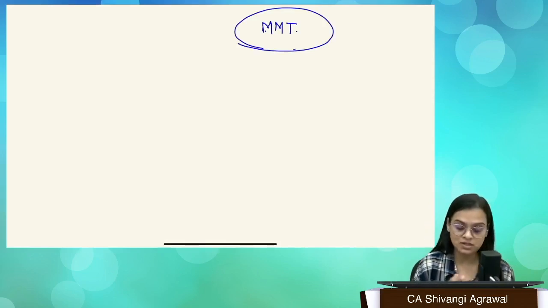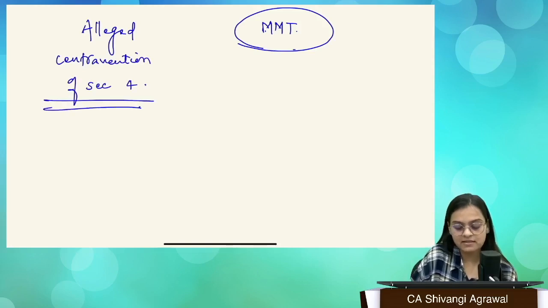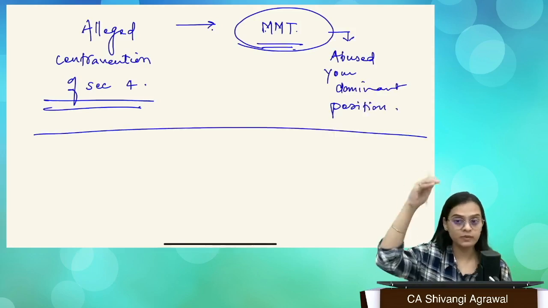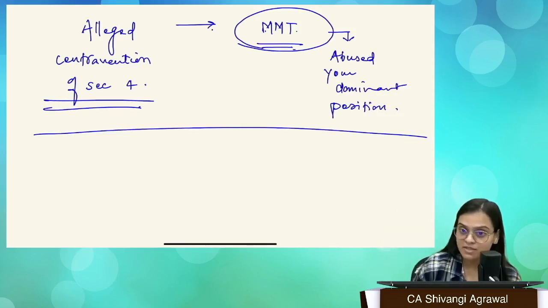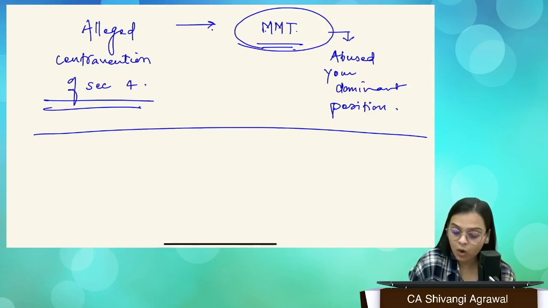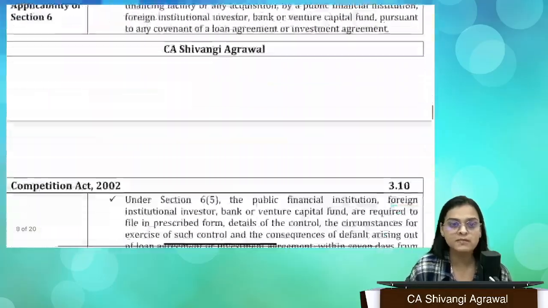Okay, so we are actually discussing the alleged contravention of section 4. That means there is an allegation against MMT that you have abused your dominant position. Okay, this is the alleged contravention and this is what we're discussing. The first thing is, is MMT enjoying a dominant position? Well, we need to look at a lot of factors to identify this. What factors do we need to look at?